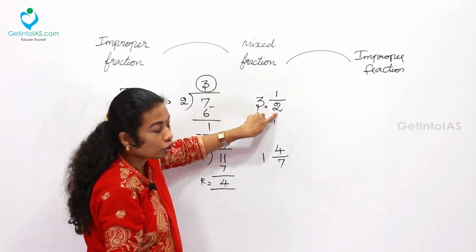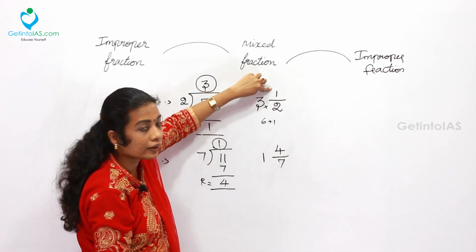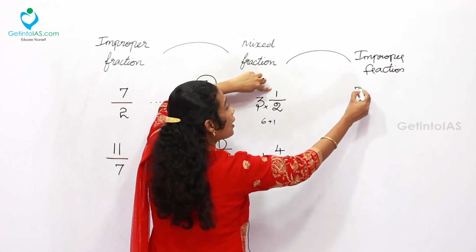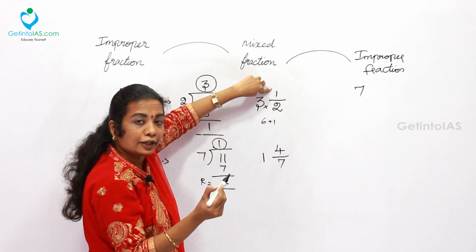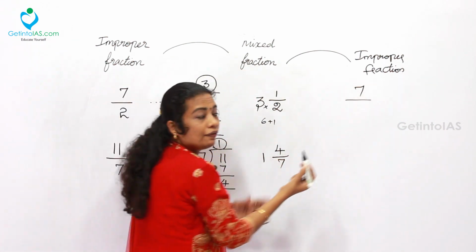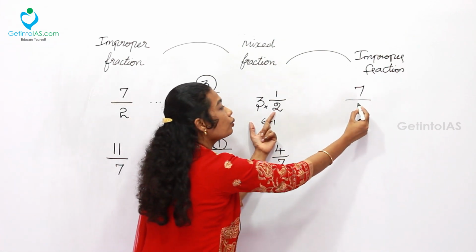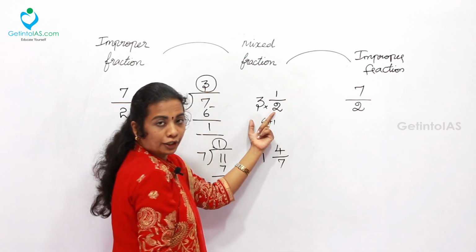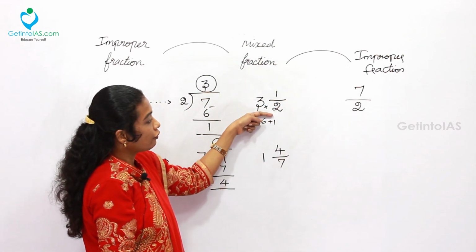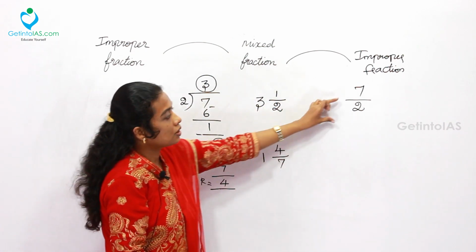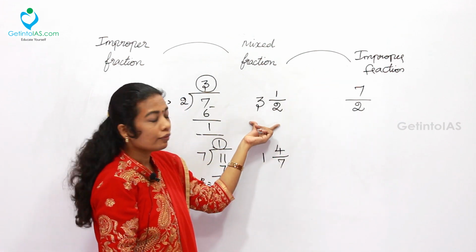Again 3 into 2 which is 6. 6 plus 1 is 7. So simply write 7 on the numerator part. Usually, what will we do for the denominator part? The existing value of the denominator, 2. Simply, 7 by 2 is the improper fraction for 3 1 by 2. 7 by 2 is the improper fraction value of 3 1 by 2.